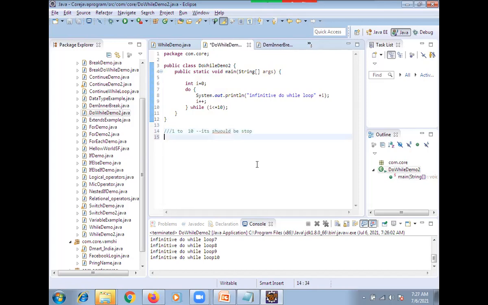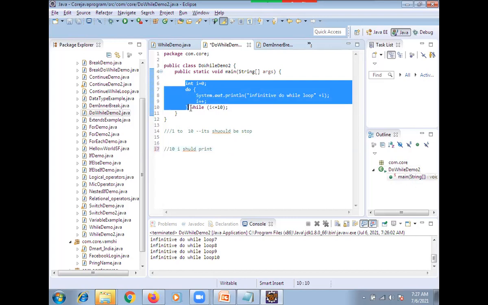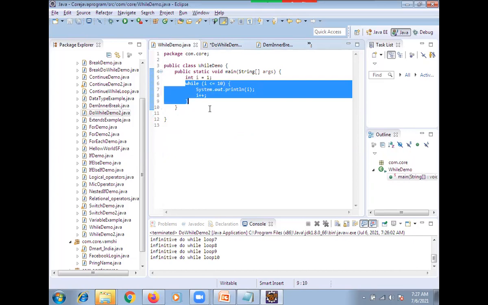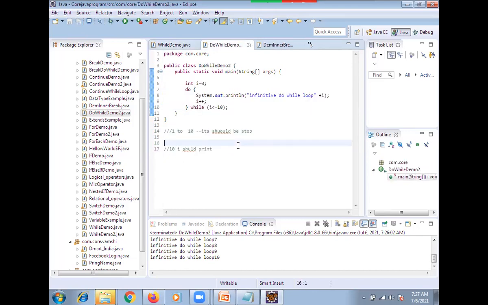Now think again with the while loop. Till 10, I should print. You are getting it, or any confusion? See, both ways are the same. Here we are writing the logic first, and after that we check the condition. In while, we check the condition first, before printing. Both are the same way, and finally both give the same output. Clear or any doubt?